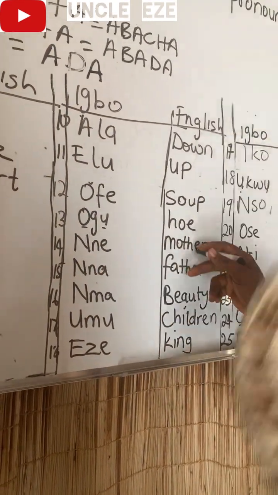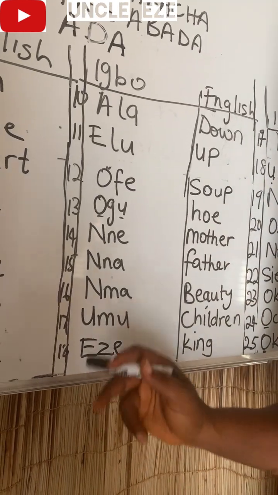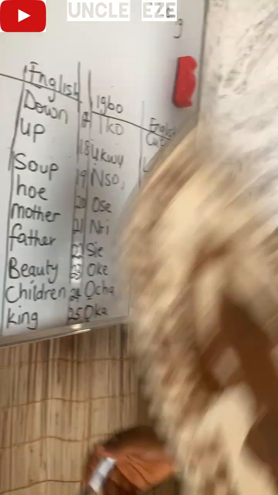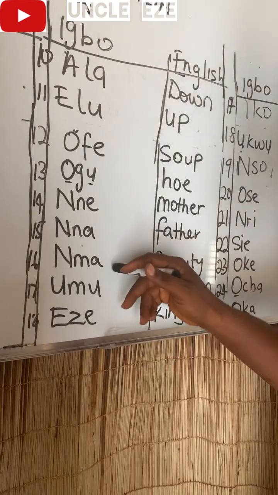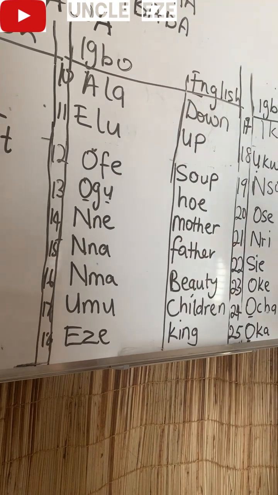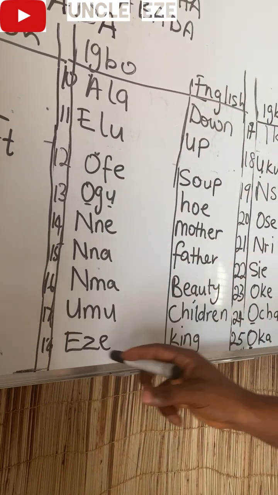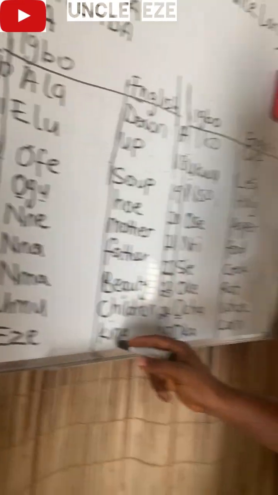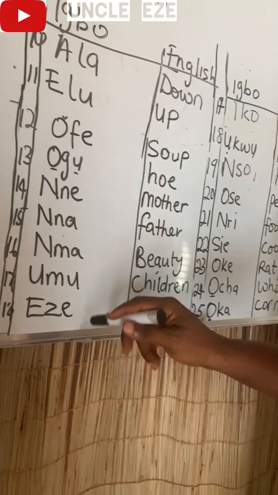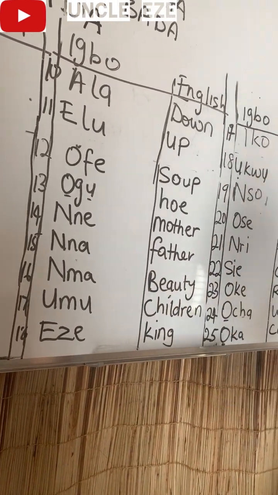14, nne, mother. Then we also have nna, father, my father. Mma, beauty. Hey, she's very beautiful. Ụmụ, children. Eze, king. Or teeth. We have Eze as teeth, Eze as king. Here we're talking about Eze, king. Our Eze is king.